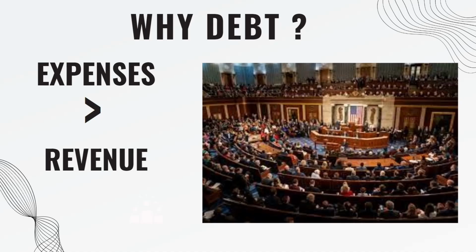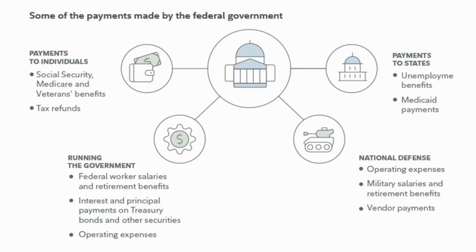Where are the expenses going? Normally the expenses are into military funding, social security schemes, repaying the debts which are already taken, unemployment benefits, anything. So the government spends on the different schemes which it has, and it has to make good with whatever revenue it has. When it doesn't have enough revenue, it has no other option than to take money from other countries or international bodies and take care of all these expenses. In this case, the US is going through the same thing. It doesn't have enough revenue and it is borrowing from different sources to take care of these expenses.